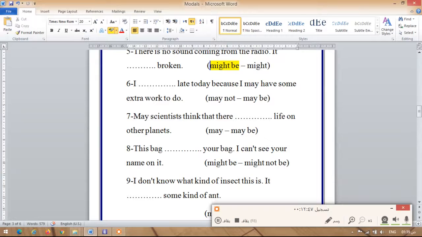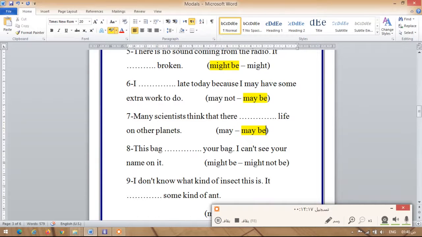I may not or maybe. The more logical one, that you may be late because you have some extra work. And here we have in this sentence, many scientists think that there are dots live on other planets. That there may be life on other planets.